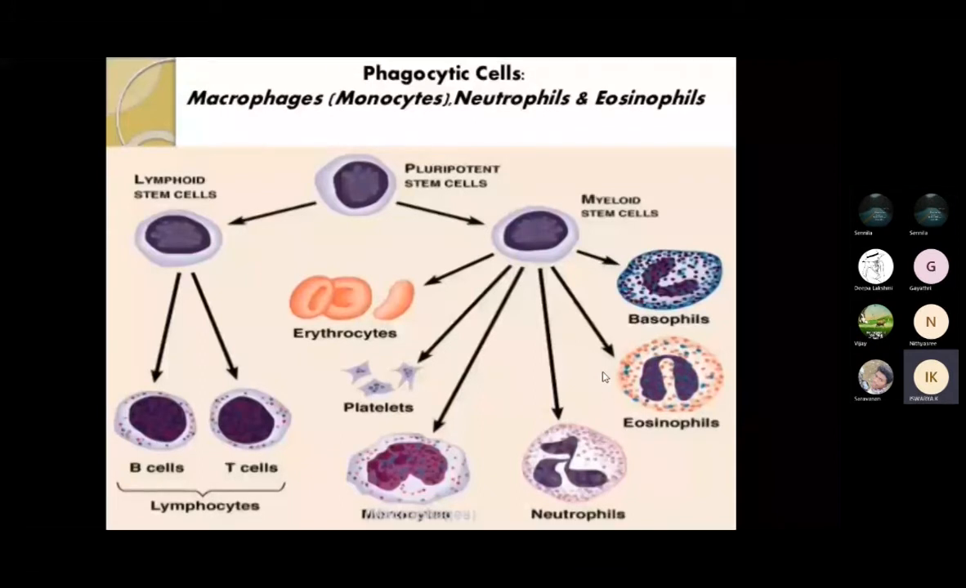Okay, so inside that stem cell, you may have platelets, basophils, and eosinophils. So different structures will be there in the phagocytic cells.